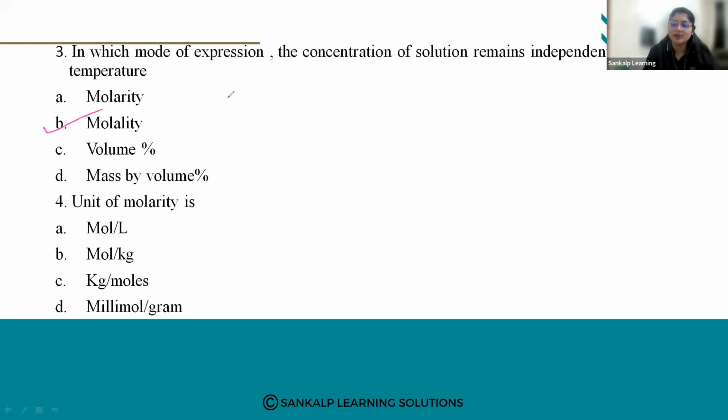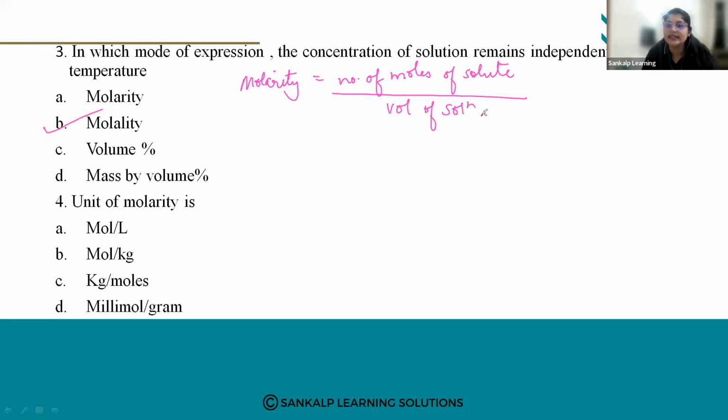Molarity is the number of moles of solute dissolved in one liter of solution. The volume of solution is taken in liters. One liter of solution is nothing but 1000 ml. So molarity is the number of moles of solute divided by the volume of solution in liters.